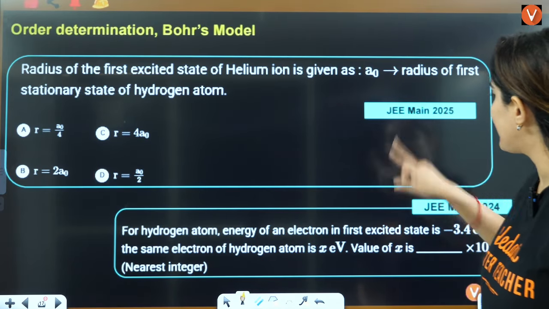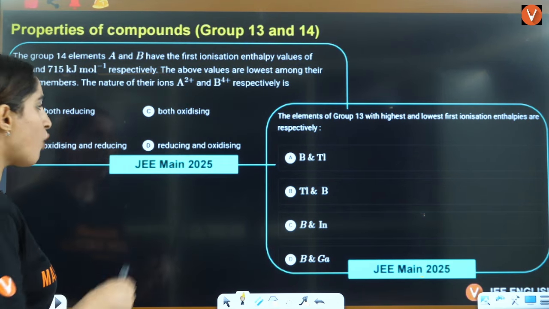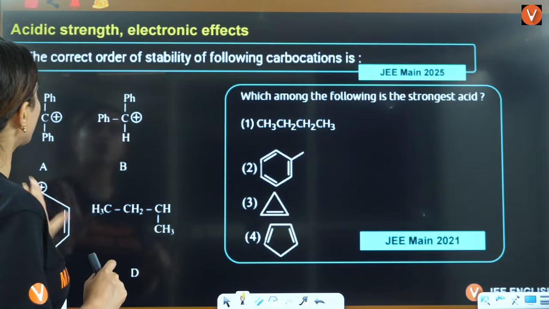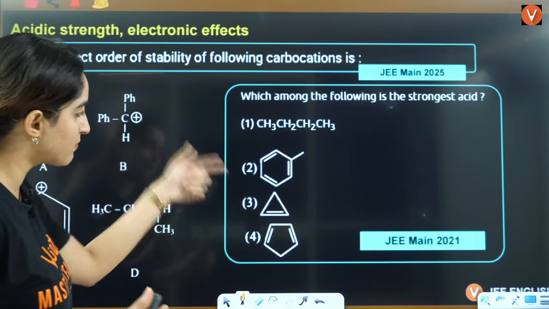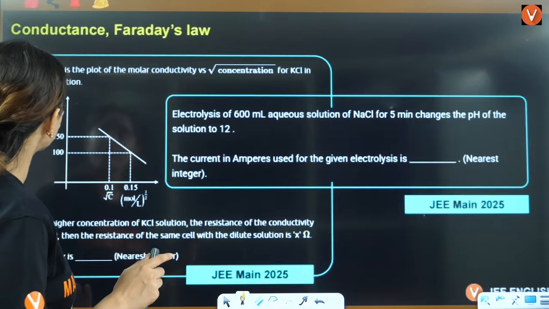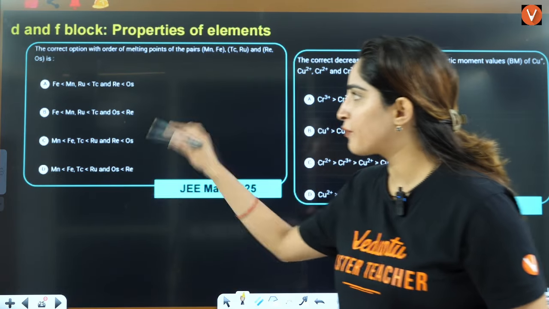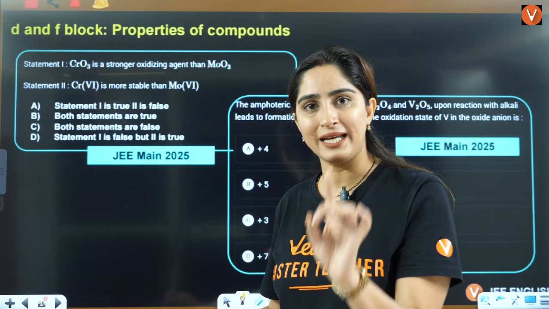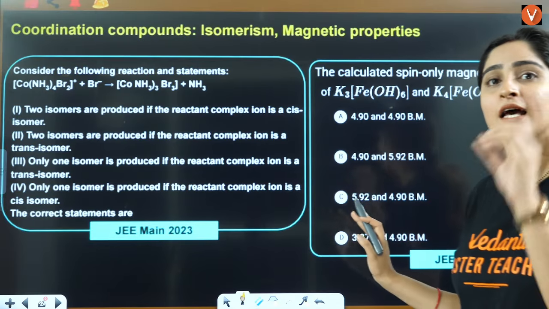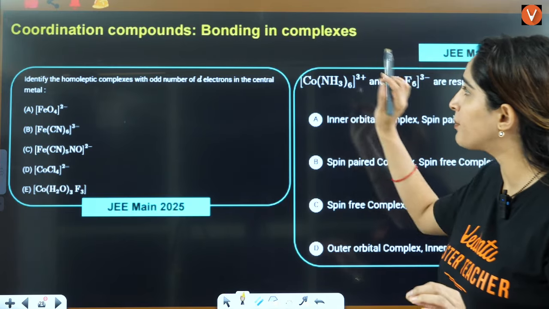Then order determination, again questions have been asked directly from here. Properties of compounds, group 13, group 14, exceptional properties, they have asked you the latest question based on that. Acidic strength, stability of intermediate, questions have been asked directly. Colligative property, a direct question in the latest year, right? I have given you all the proofs for all the topics that we have written here. I'll give you the PPT PDF of this particular video, where you can yourself see that this is based on proper analysis. These 32 topics we have taken from the proper analysis.